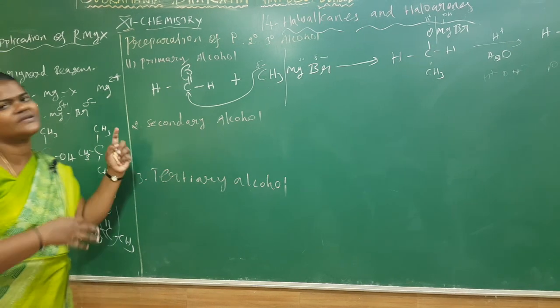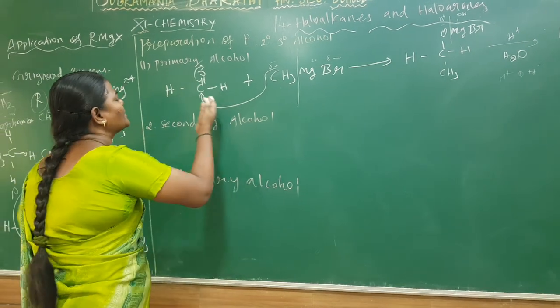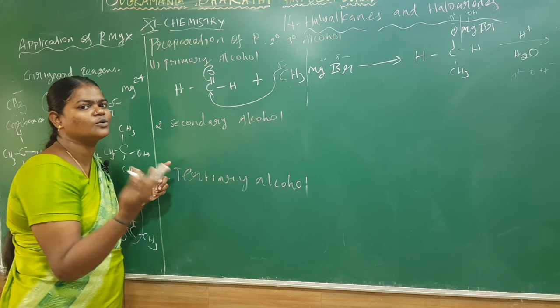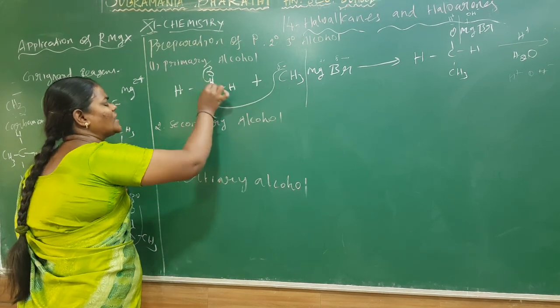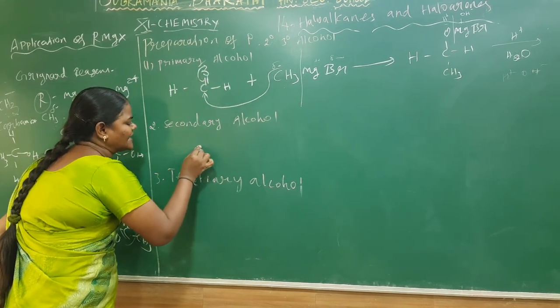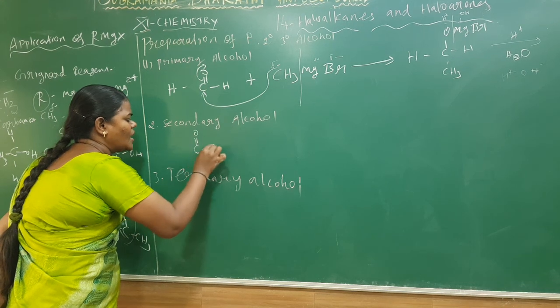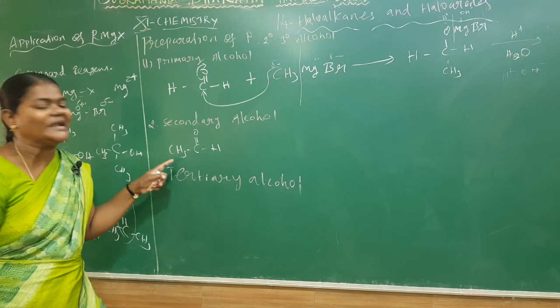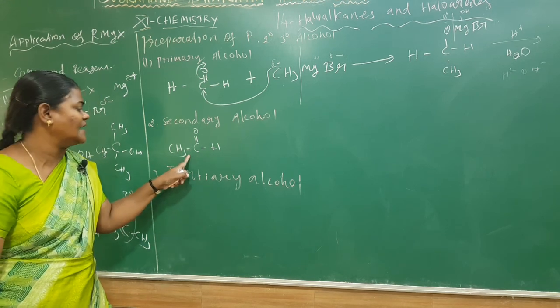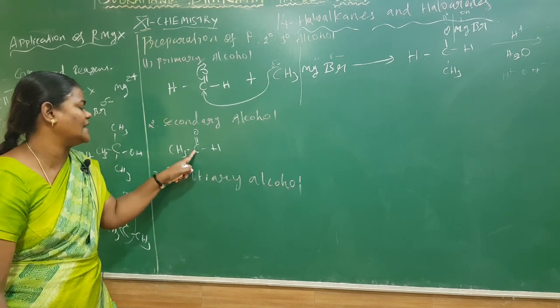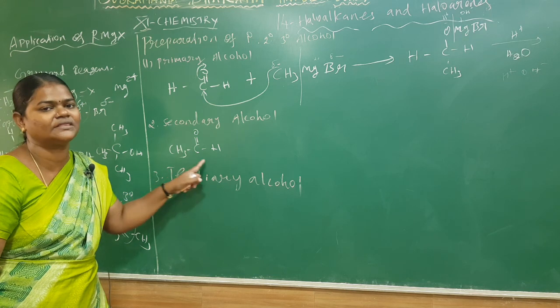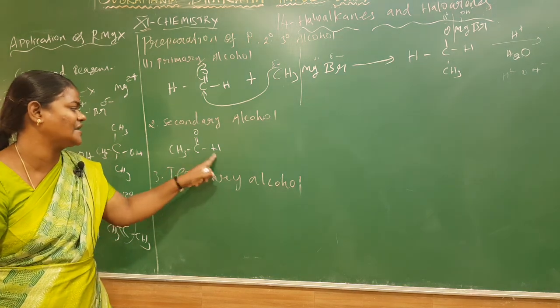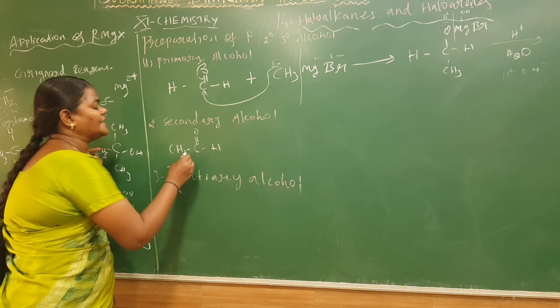What is the difference between formaldehyde and acetaldehyde? Formaldehyde has no methyl group, its functional group has only one carbon, but acetaldehyde is CH3 C double bond O H. The common name is acetaldehyde and the IUPAC name is ethanal. Because it has two carbons, its IUPAC name is different. So now I take that.